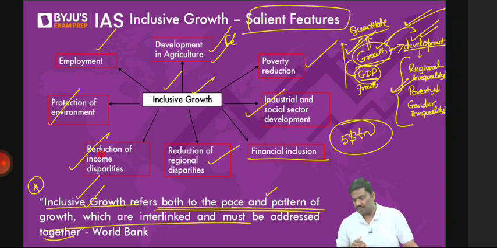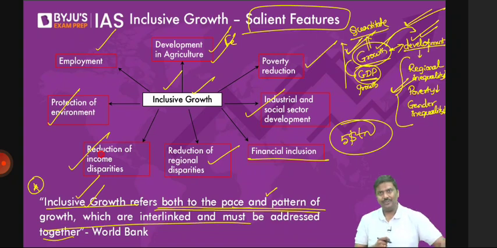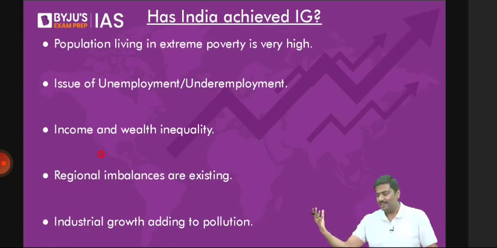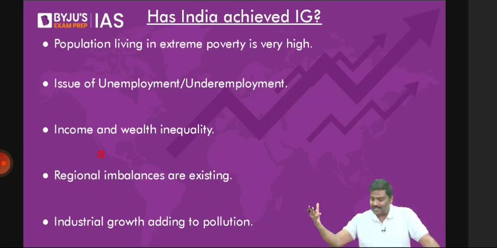In fact, the idea of inclusive growth was introduced in the 11th five-year plan, and also in the 12th five-year plan. And after that also, we have been promoting the idea of inclusive growth. For example, what do you think of the punchline of the government of India? Sabka Saath, Sabka Vikas. Is it not one more name for inclusive growth? Is it not one more interpretation of inclusive growth?